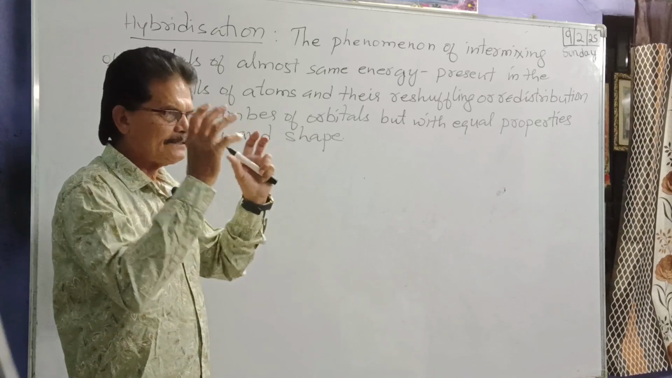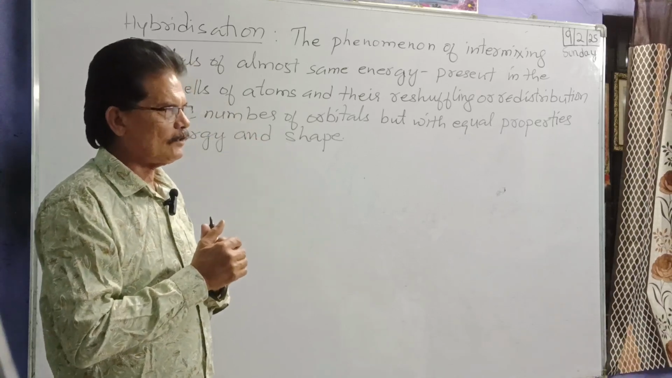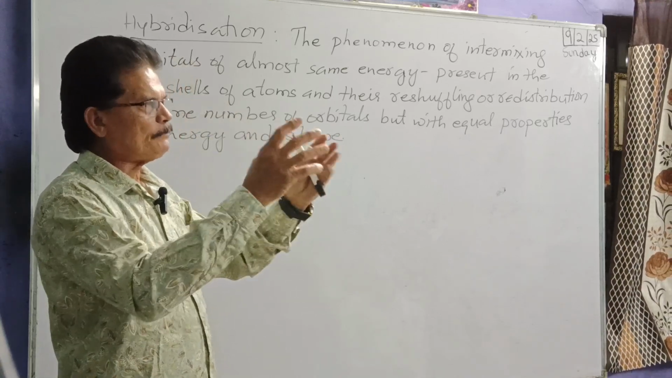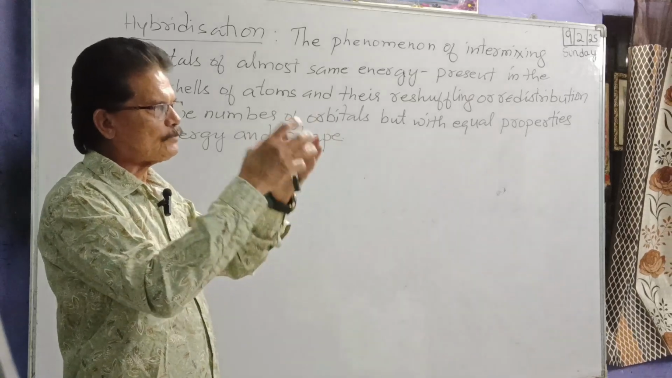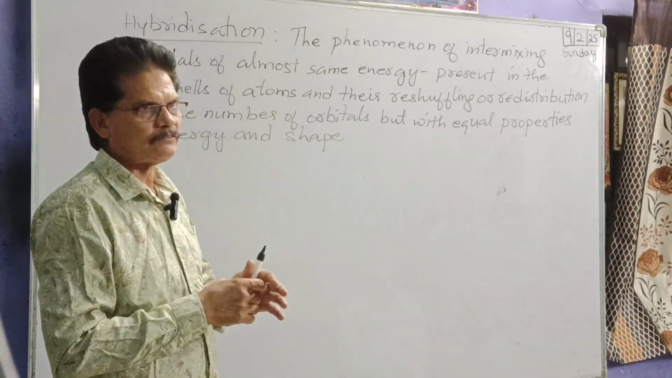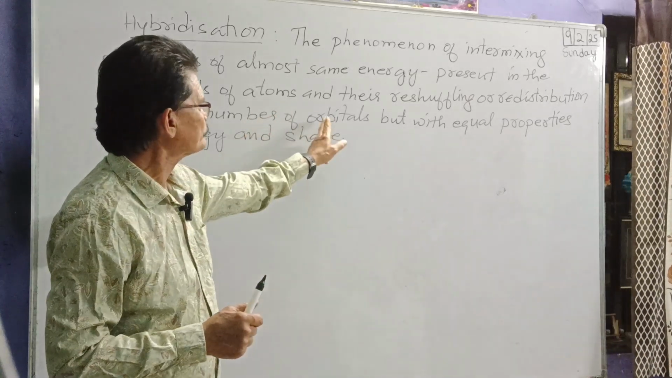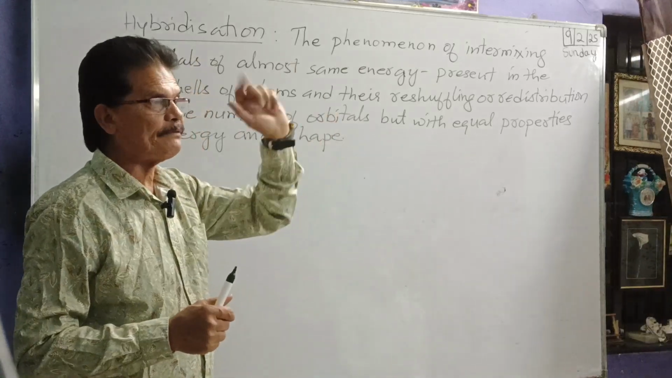You can get only two hybrid orbitals because two orbitals are intermixing. We can get only two hybrid orbitals. What are those new orbitals called? They are called hybrid orbitals.